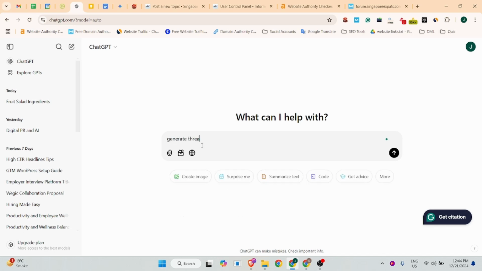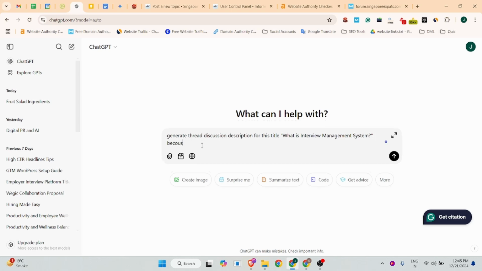Generate a thread discussion description for this title, because I want to post on a forum site.